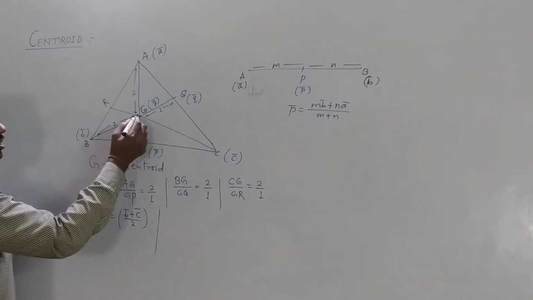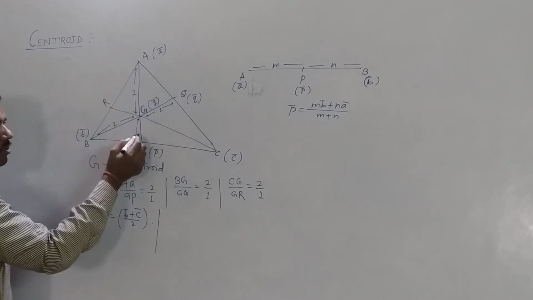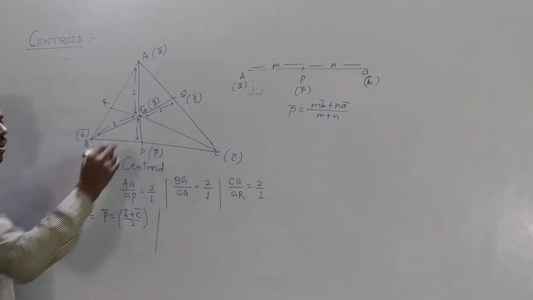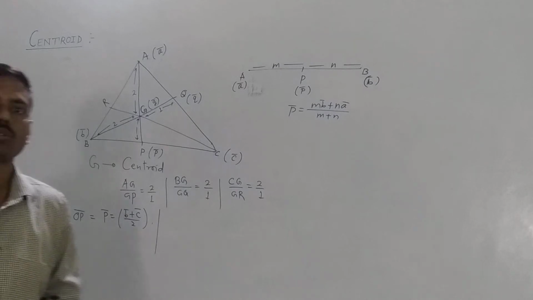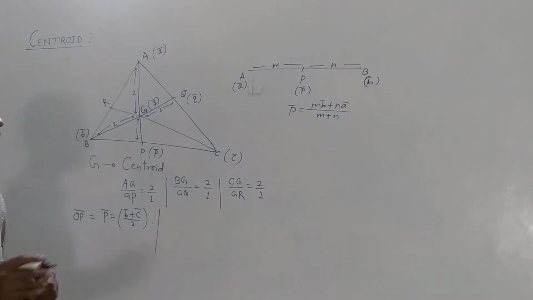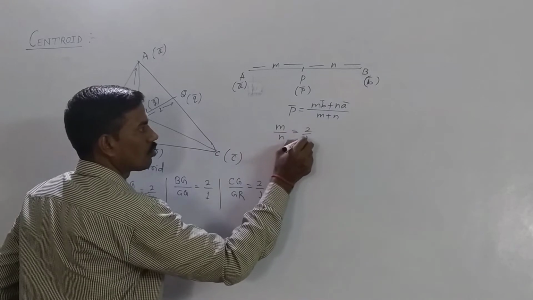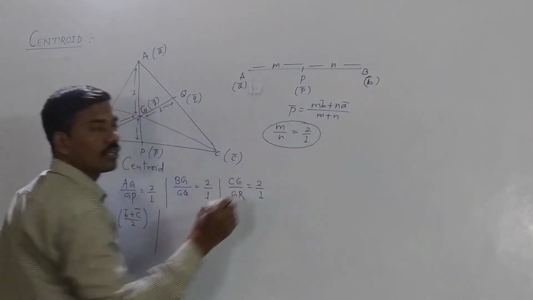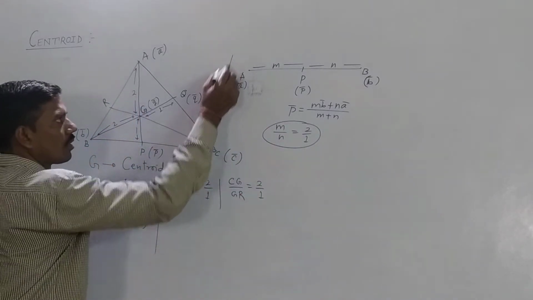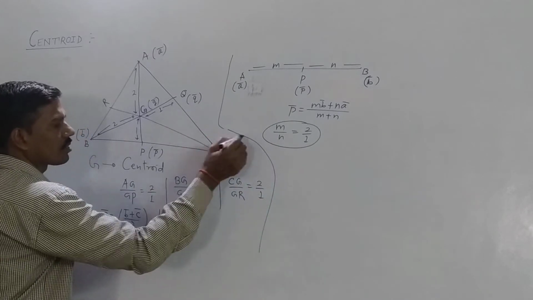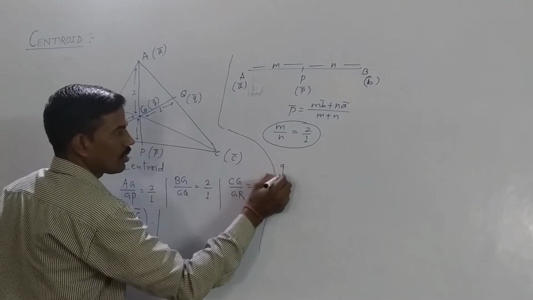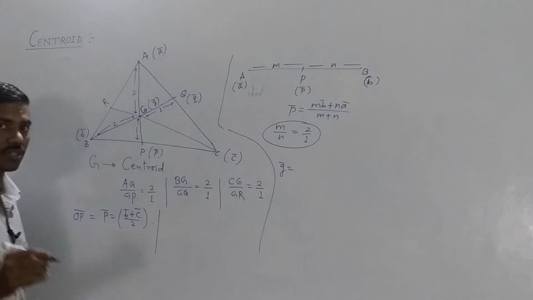Since point G divides AP, BQ, CR in the ratio of 2 is to 1, M by N is equal to 2 by 1. So what is vector G?